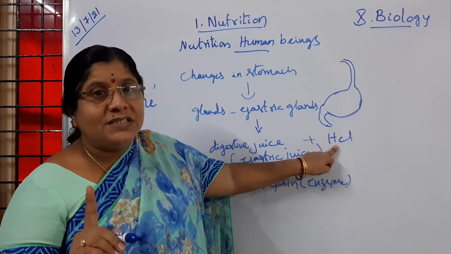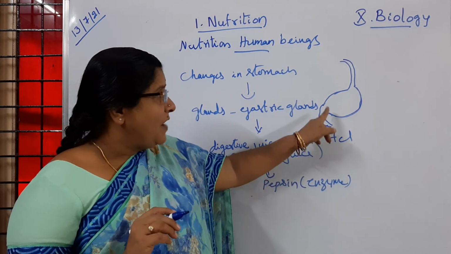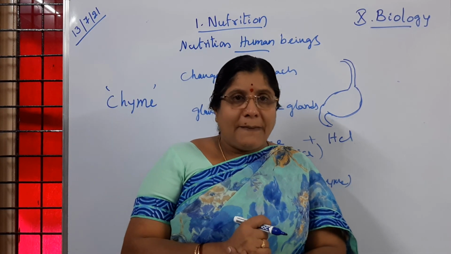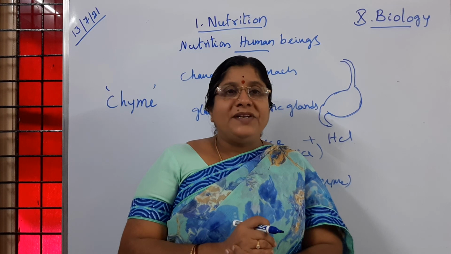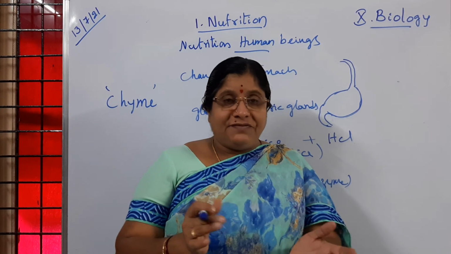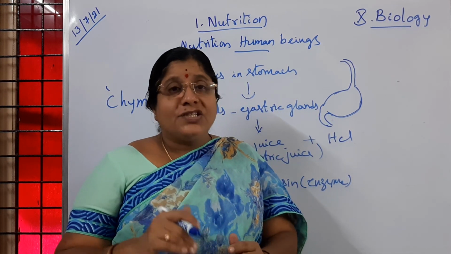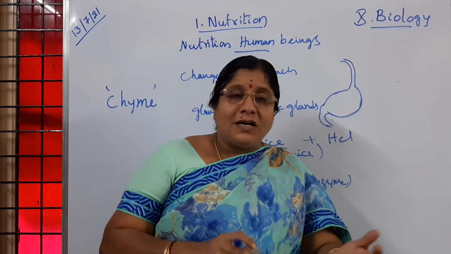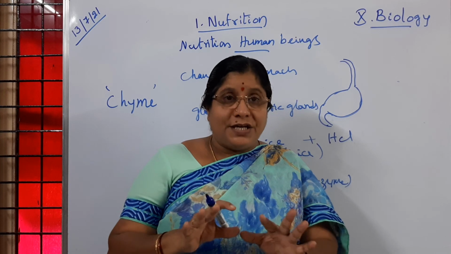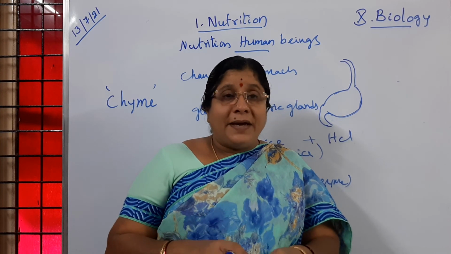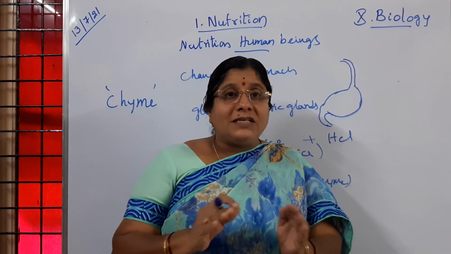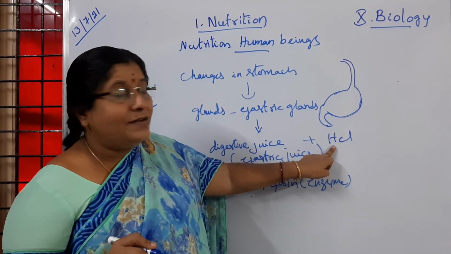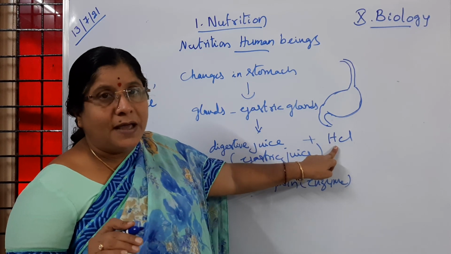So the main function of HCl in the digestion of food is neutralization. What is meant by neutralization? When acid and base react with each other, salts and water are formed. Here also, too much acid concentration or basic concentration should not happen. That balance is maintained because of hydrochloric acid. Is it clear to children? So neutralization is going to happen.